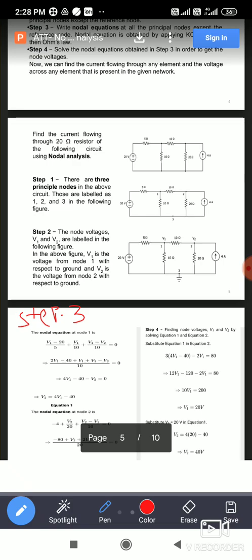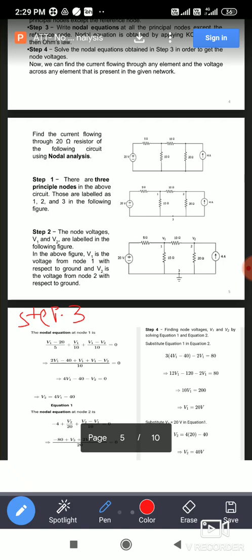When you are applying the KCL at a node, you have to observe how many branches are connected and how many branch currents are given. If any current is given in any branch, you can take it as it is along with its direction and value. If not given, you can mark it away from the node by assuming the difference of voltages. You can also use Ohm's law, because sometimes the current value is found in terms of voltage difference divided by resistor. So by using Kirchhoff's current law and Ohm's law, we can write the equations.